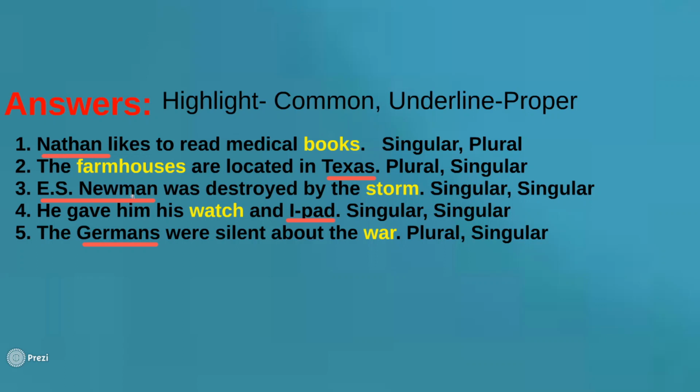E.S. Newman is only one ship, so singular. Storm, there's no s here, so singular. Watch is singular. If it's watches, it should be plural. iPad is singular also. Germans with an s, so that's plural. And finally, war, that is singular. So I think you get the idea of this activity right now.